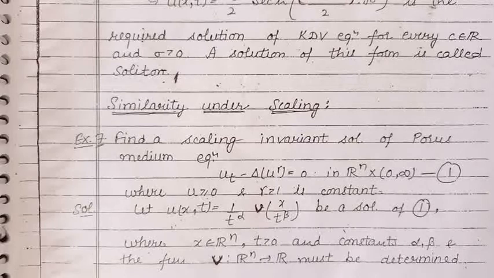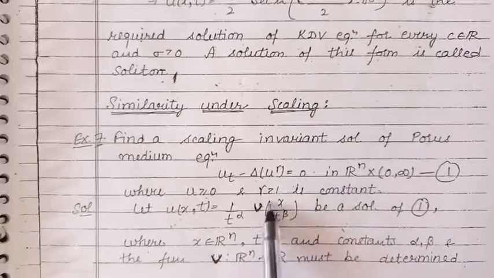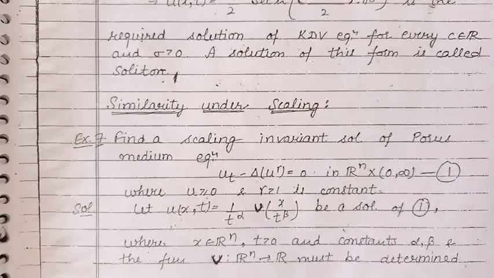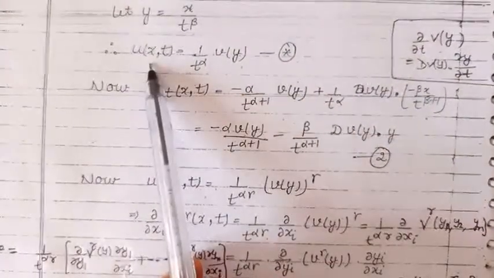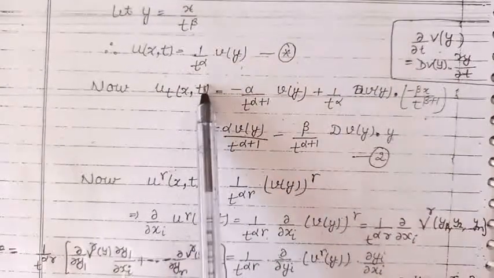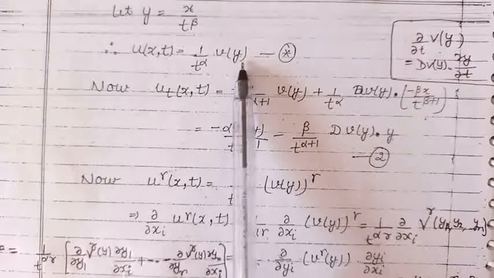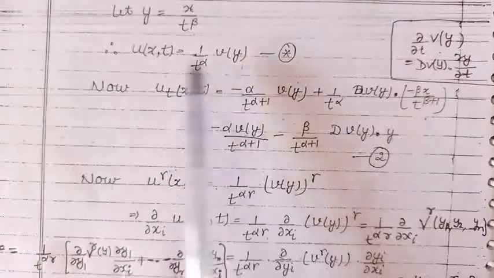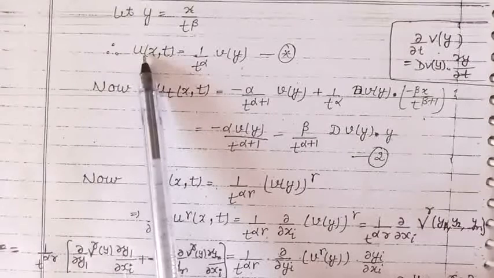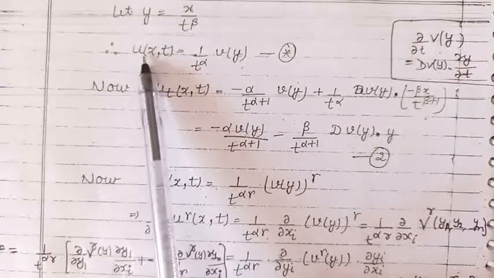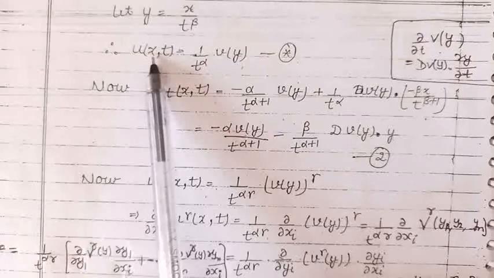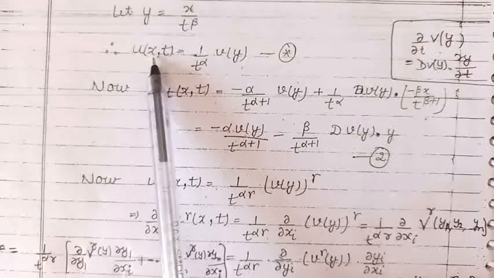Now, let us denote x upon t raised to the power beta by y. So the function u becomes 1 upon t raised to the power alpha into v as a function of y. Now, because we have assumed u to be the solution of the given partial differential equation, it will satisfy the equation. So, let us find the partial derivatives and Laplacian that we require in the equation.